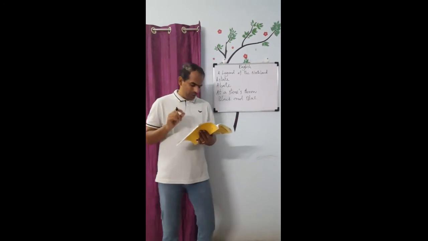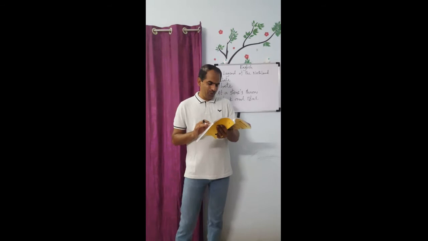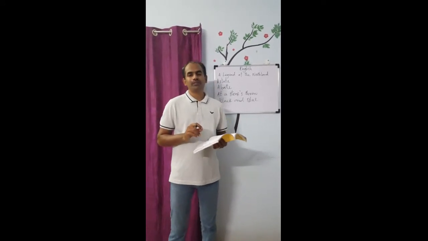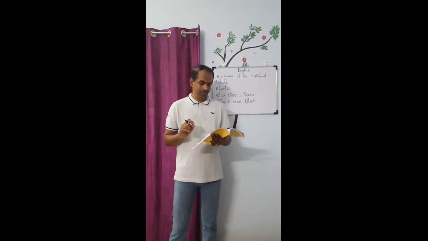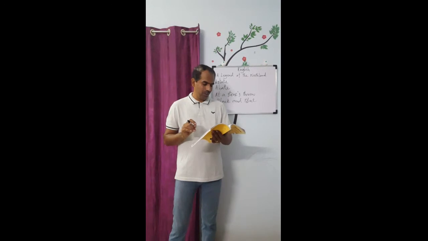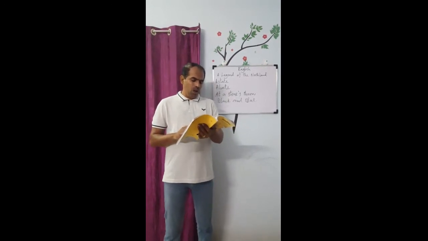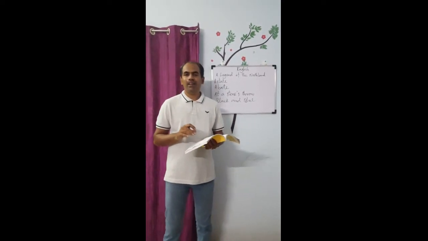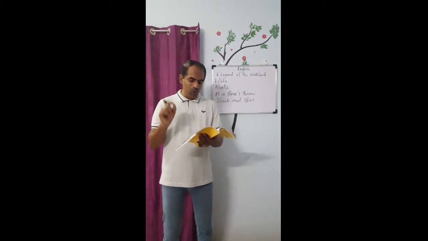I have 3 questions for you. First question: what are the 2 lines of poetry called? Let me repeat it. What are the 2 lines of the poetry called? Couplet. Second question: how do you call giving human qualities to animals and things?